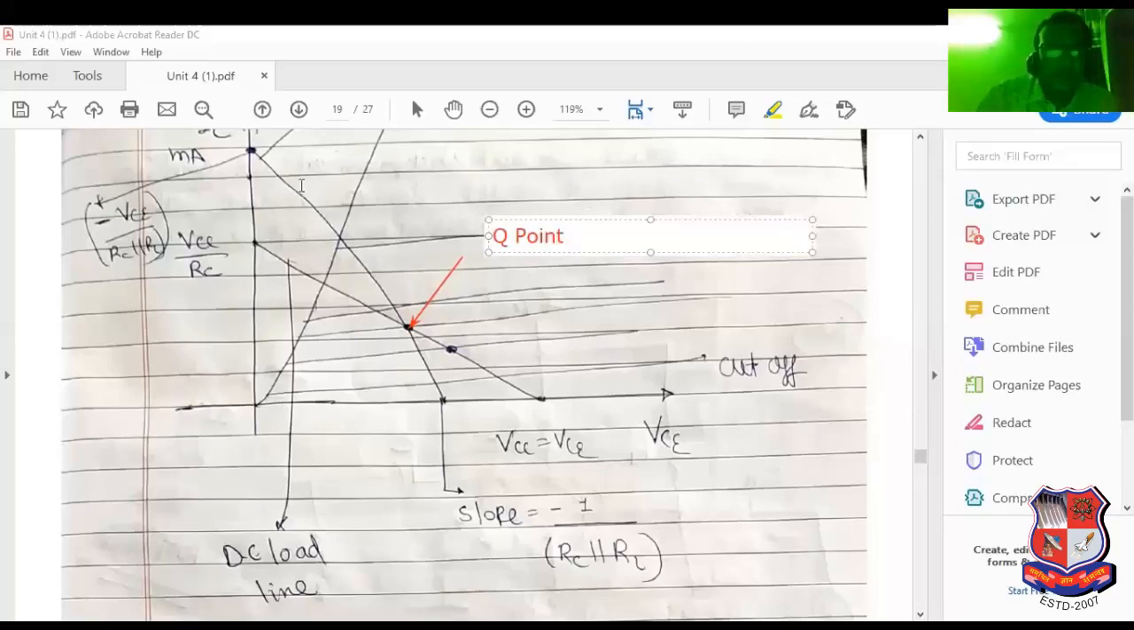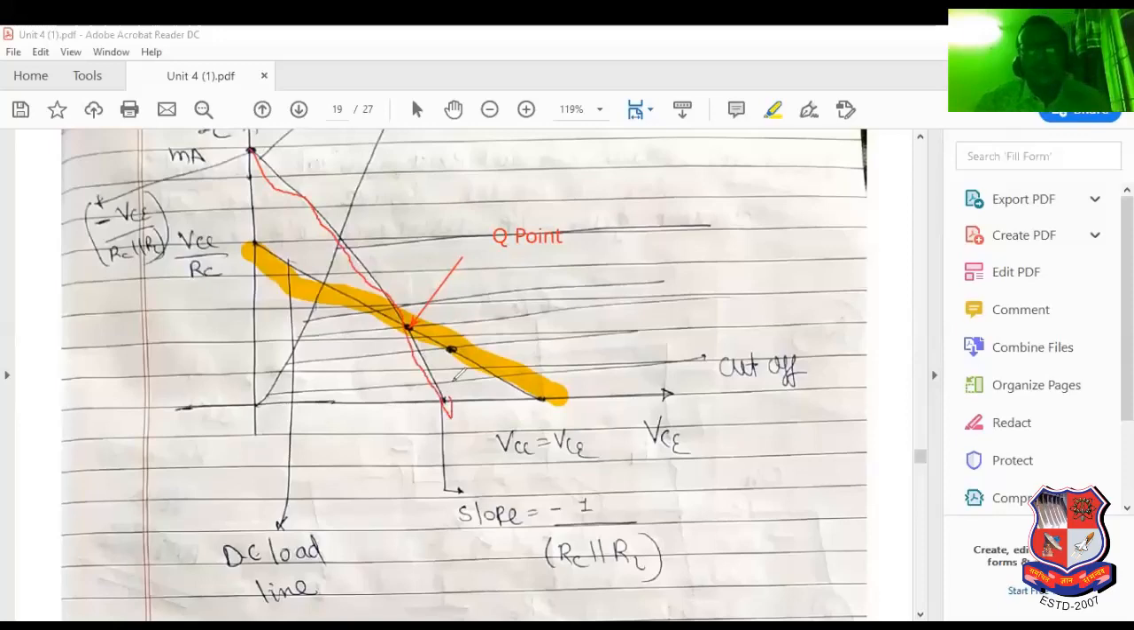Q point: the intersection of the DC load line and the AC load line. See this, it is known as the AC load line, and this is known as the DC load line. I have mentioned them with different notation on the graph so you will be able to understand. The intersection of these two lines is known as the Q point.